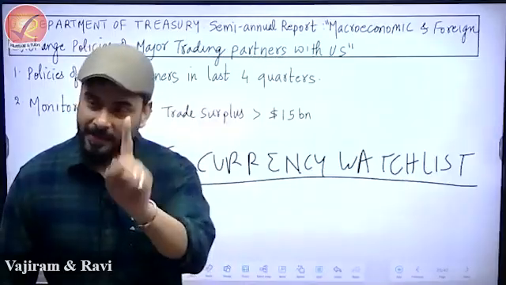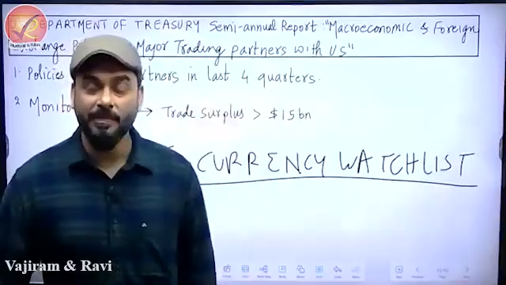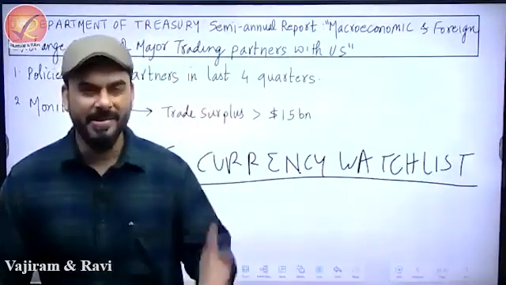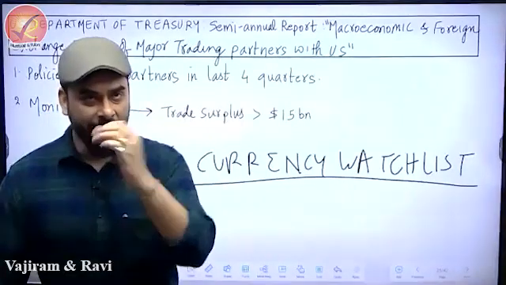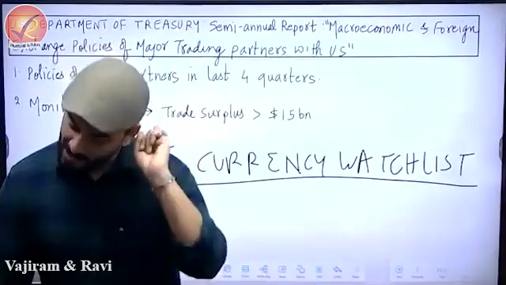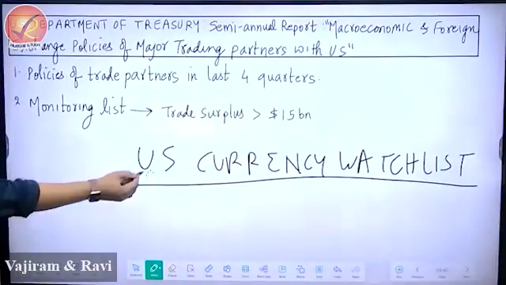Not a defense deal, but trade. Which means you trade constantly and regularly, not once in a while. If somebody buys one helicopter from USA in 50 years, USA says, I'm not even bothered about you. But if you regularly trade with me, goods, services, investment, I'm going to watch you. Now, what is the report where all these things are mentioned under this title?